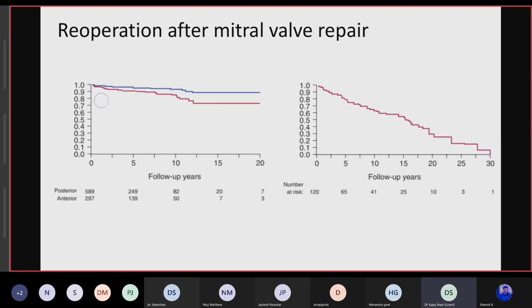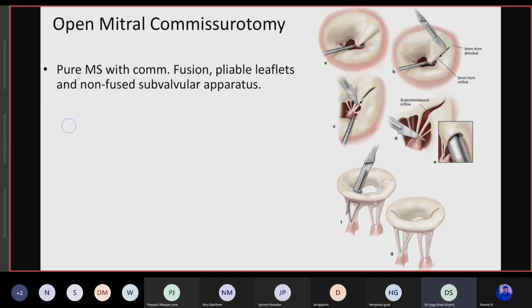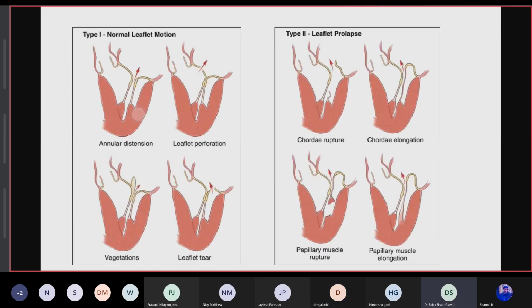The problems mostly arise because we fail to mobilize the SVC and the IVC. Once you mobilize the SVC, IVC and hook them up and towards the left, then your approach becomes direct to the mitral valve.